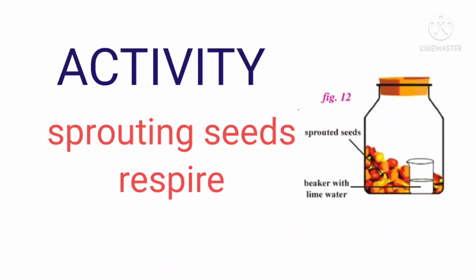During respiration, oxygen is absorbed and carbon dioxide is sent out of the body. The process of respiration leads to the production of energy in all living organisms.